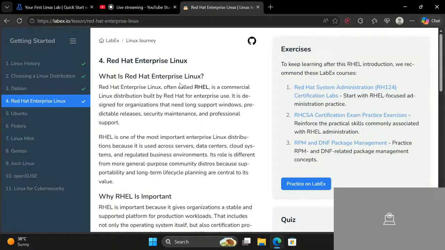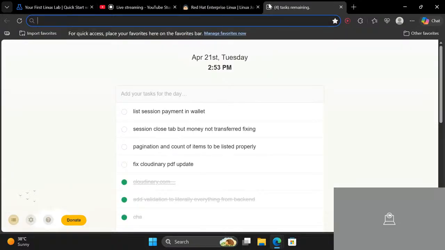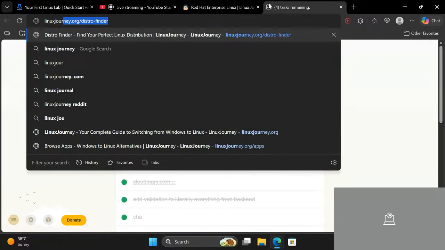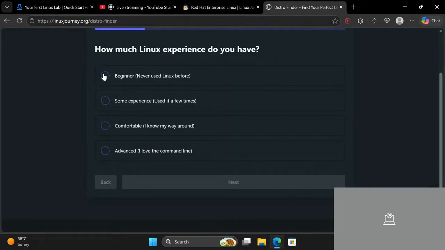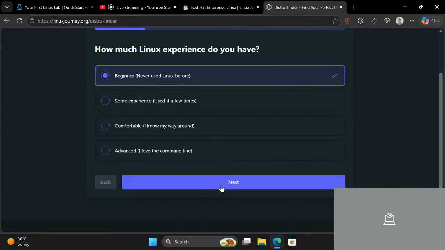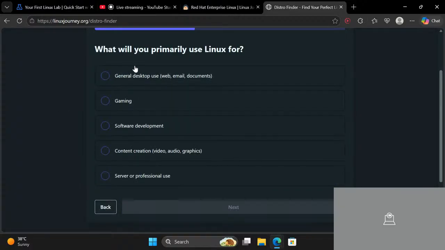And if you don't know what distro you would be installing, you can simply go over here and type linuxjourney.org/distro finder. Here it will just ask you questions, and based on your answers it will give you your dedicated Linux distro.